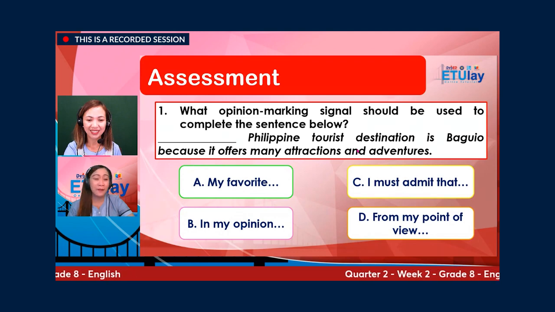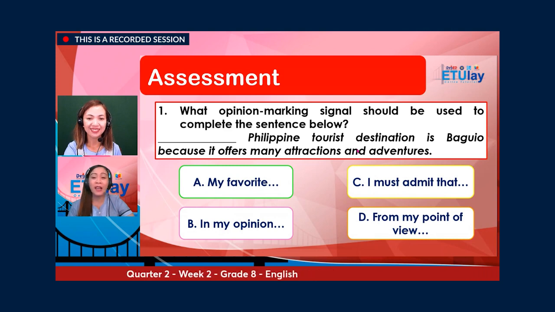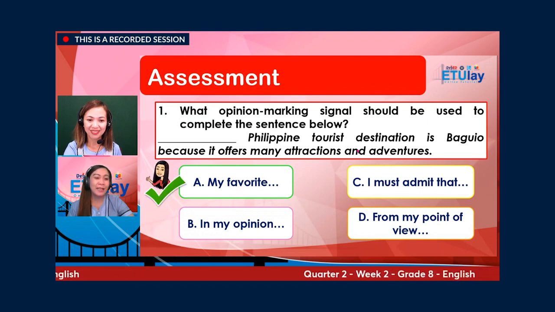A. My favorite. B. In my opinion. C. I must admit that. Or D. From my point of view. And the correct answer is my favorite. That's letter A.